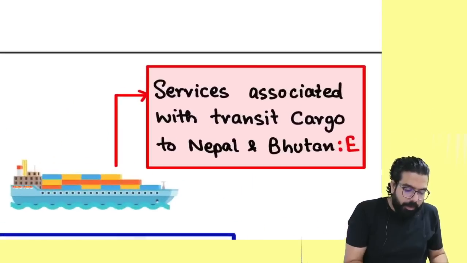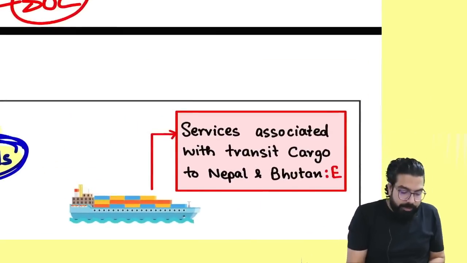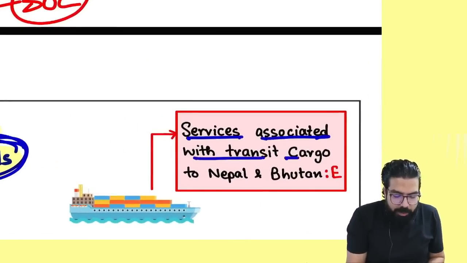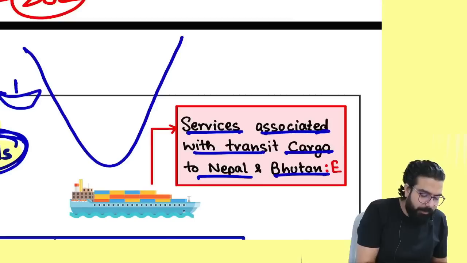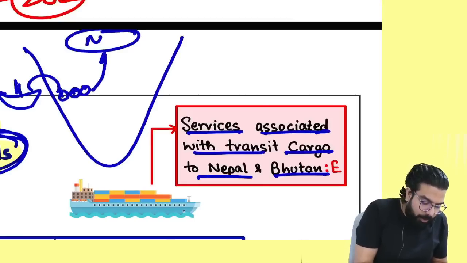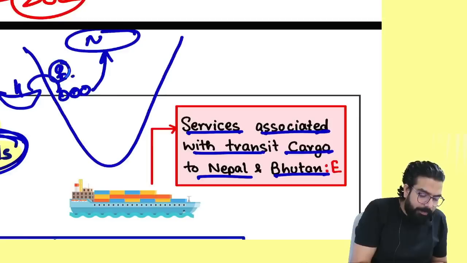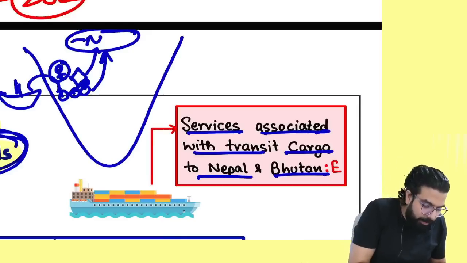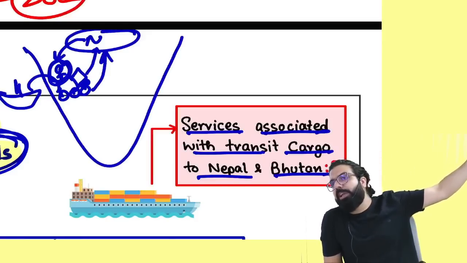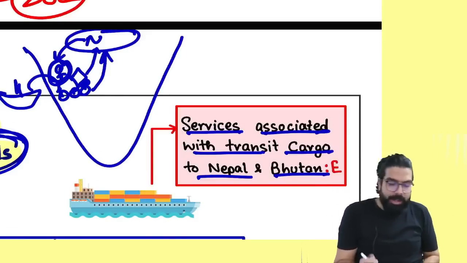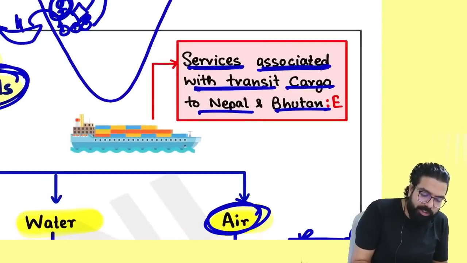Next. Now, people over here, this is talking about service associated with transit cargo to Nepal and Bhutan. Supposing some cargo has come into India and this cargo is meant to go to whom? Nepal. So when this cargo is going, one person will load the goods in a truck and send it to the Nepalese guy. This Nepalese guy will make the payment to him. This guy will never charge any GST because the person sitting in Nepal will not be able to take any input tax credit. And that is why I told you, any service in association with what?